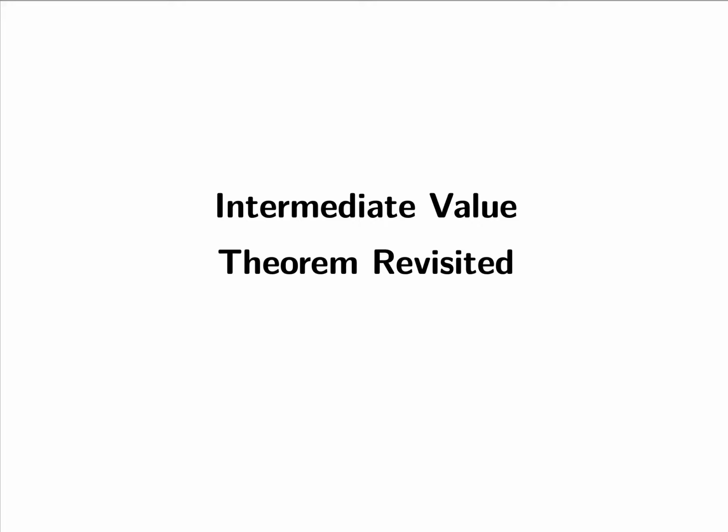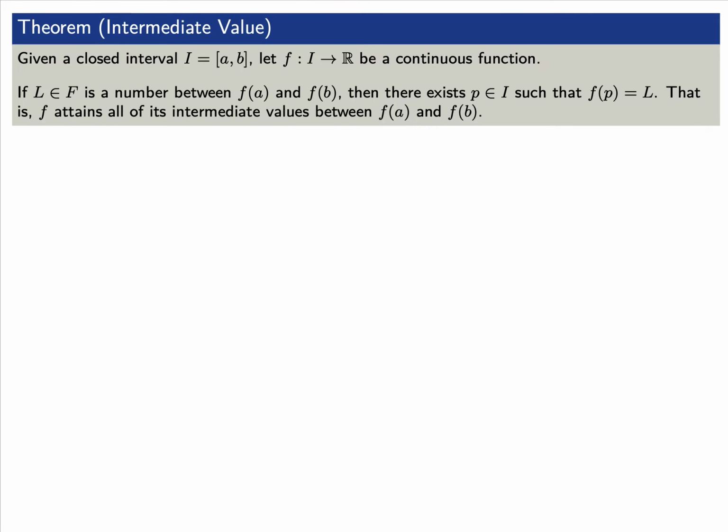Now that we've reviewed all of this, we'd like to revisit what's called the Intermediate Value Theorem. Let's review what this theorem states. Given a closed interval I, let f be a continuous function. If L is a number between f(a) and f(b), then there exists a point p in the closed interval such that f(p) equals L. That is, f attains all of its intermediate values between f(a) and f(b).